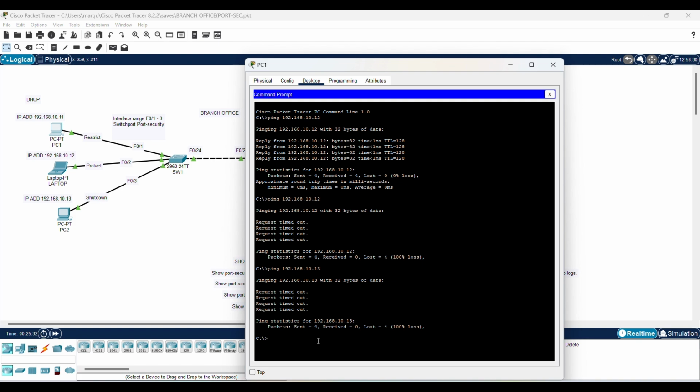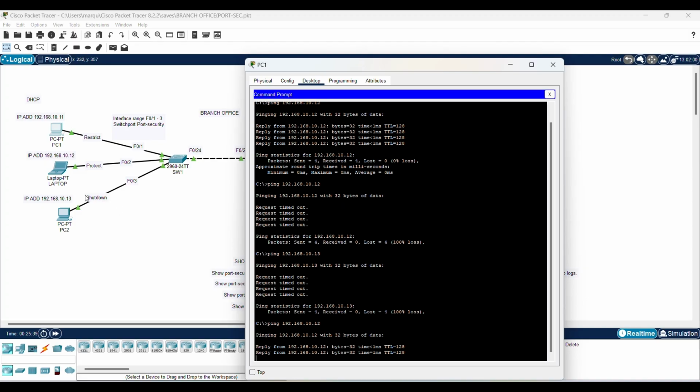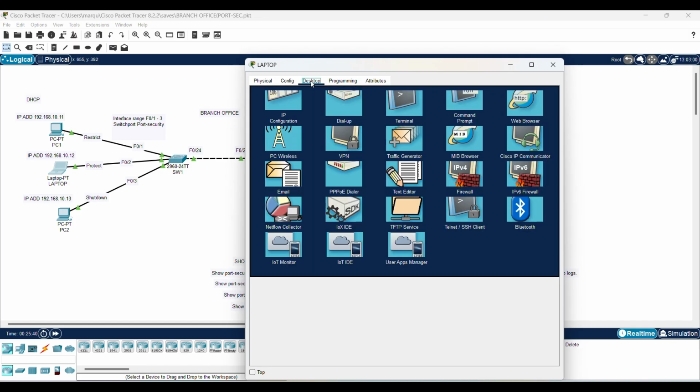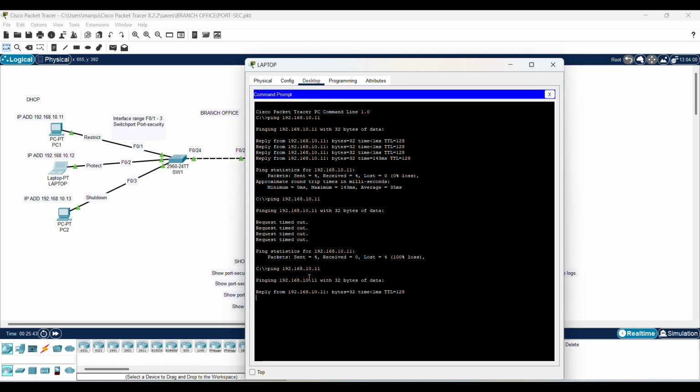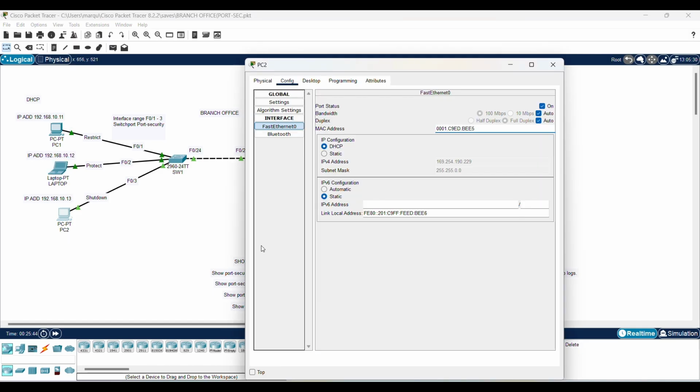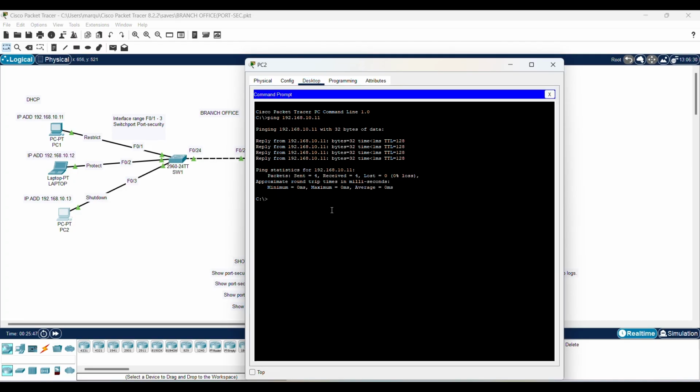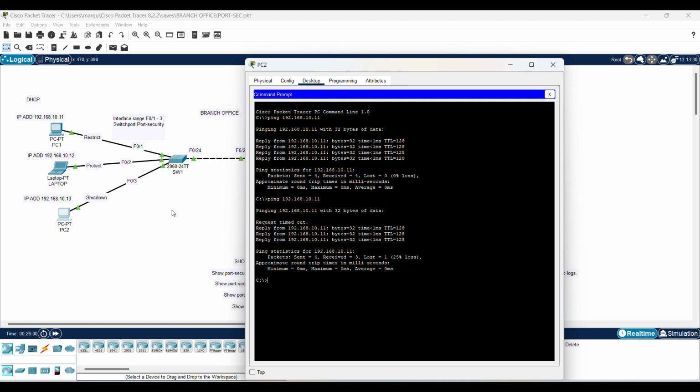Okay, so let's ping everything again. We'll ping PC1 to the laptop. There we go, we're back up. Do the same thing here. Let the laptop ping PC2. Ping PC1. And there we go. Timed out at first. Took a while to think. And then we're back up.